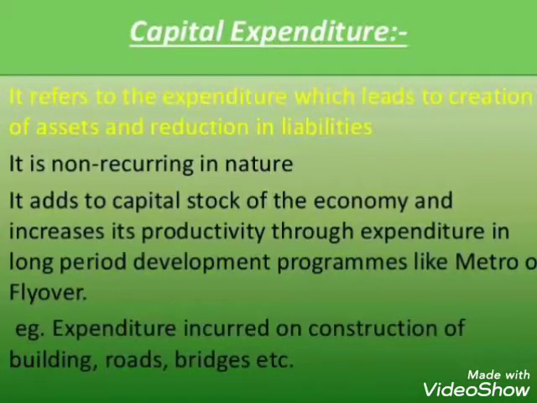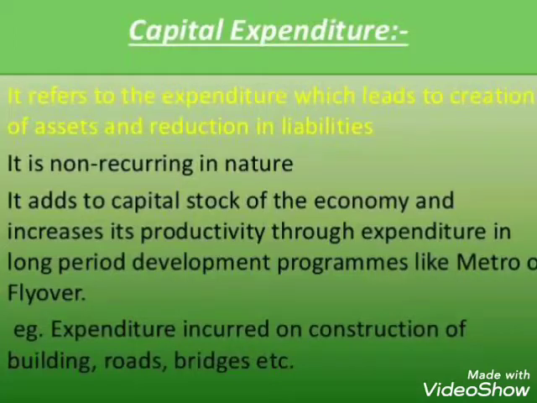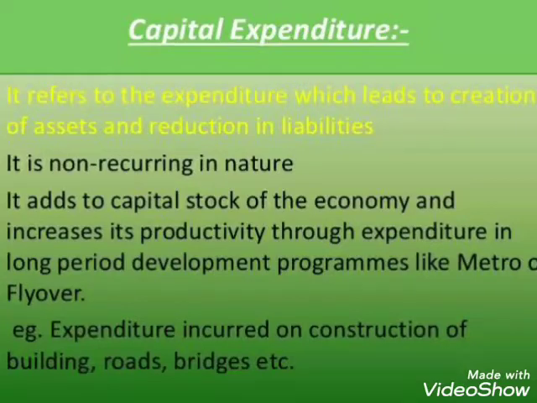For example, shares of a domestic or multinational corporation purchased by the government become an asset for the government. Secondly, it causes a reduction in liabilities of the government. That means capital expenditure reduces the liabilities of the government.